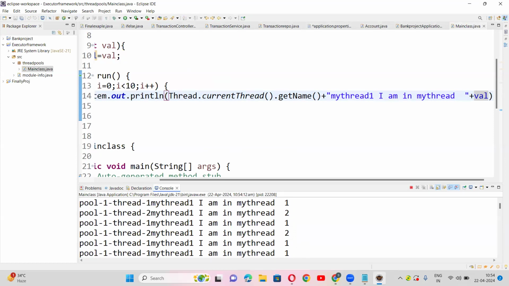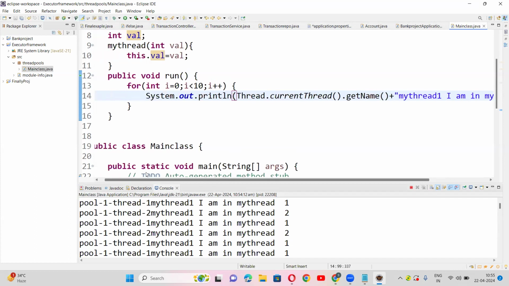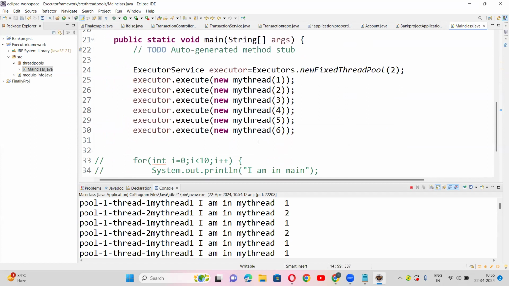Let us just leave the thread names. It is just giving thread 1 and thread 2 only. 2 threads only we're assigning. Okay. Thread 1. Okay, got it.